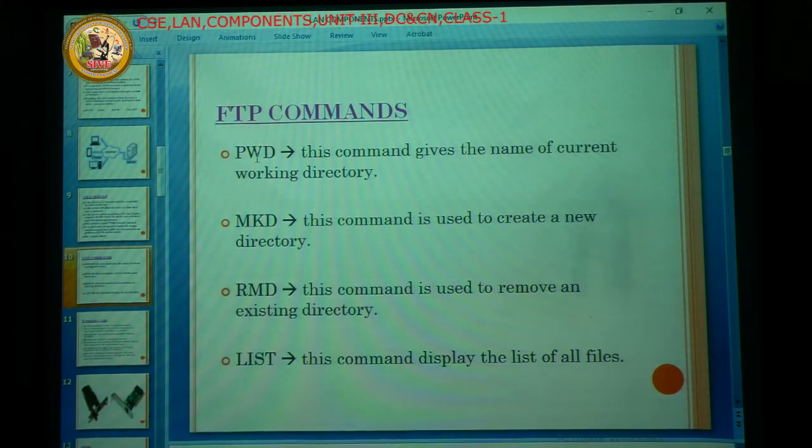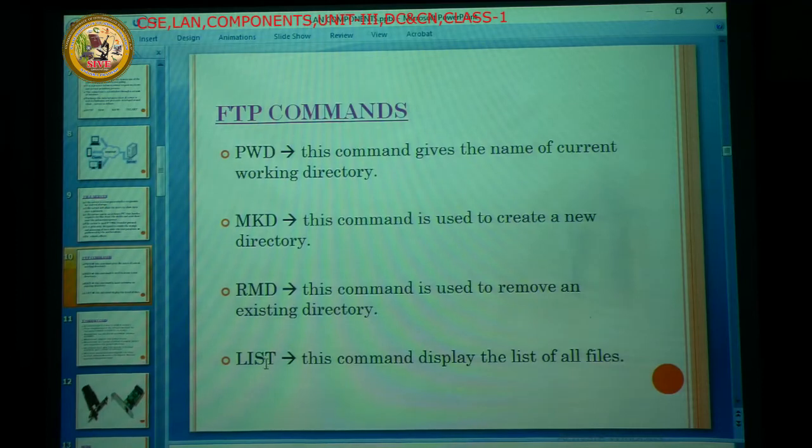Next one is PWD, present working directory. That means where we are. It tells the name of the current working directory. And also RMD: this command is used to remove an existing directory. For example, if we created one directory and you don't need this folder, we just use the RMD command to remove the already existing directory.